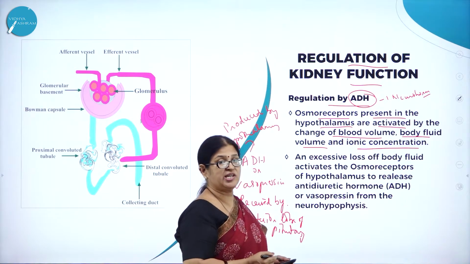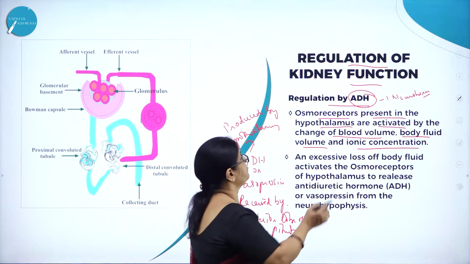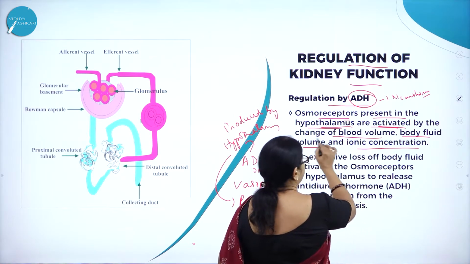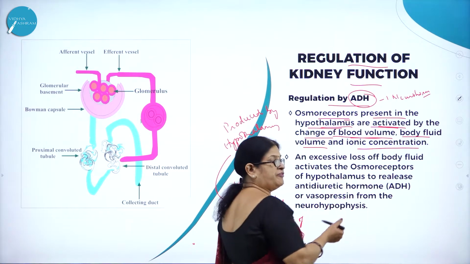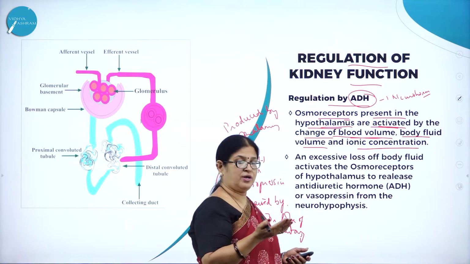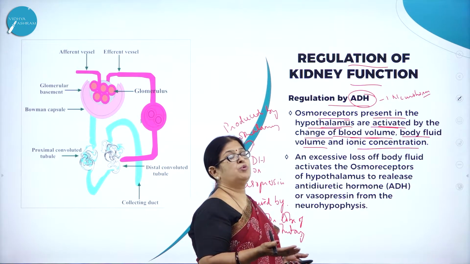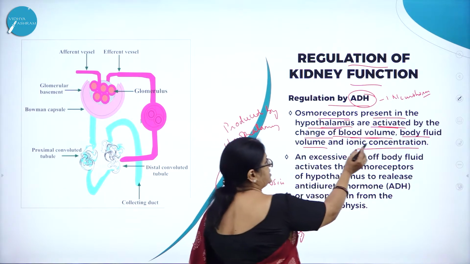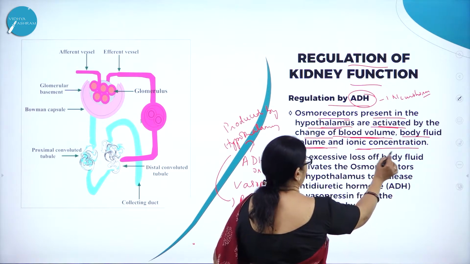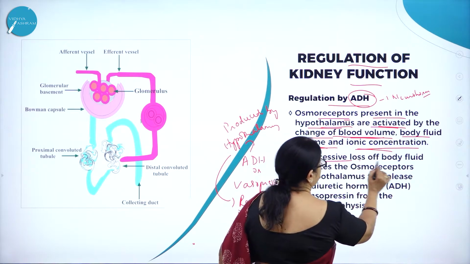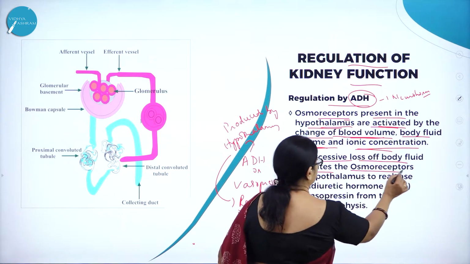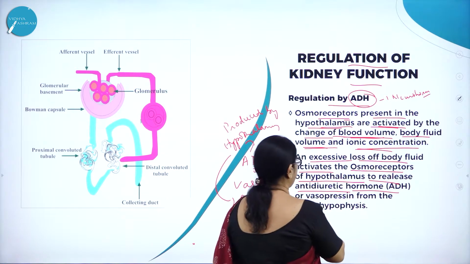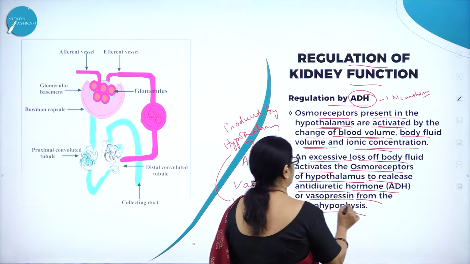How is ADH released by the hypothalamus then? The osmoreceptors present in the hypothalamus are activated by the change of blood volume. For example, if the urine that is produced has more water, it is more dilute urine, then that is body fluid volume and ionic concentration. So, an excessive loss of body fluid activates the osmoreceptors of hypothalamus to release antidiuretic hormone ADH or vasopressin from the neurohypophysis.